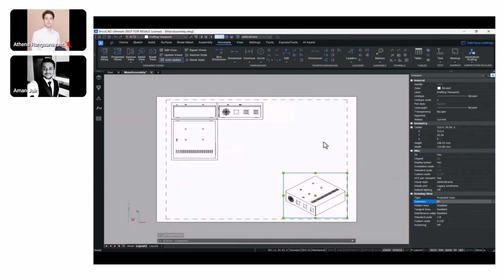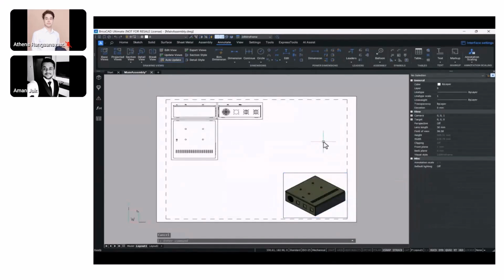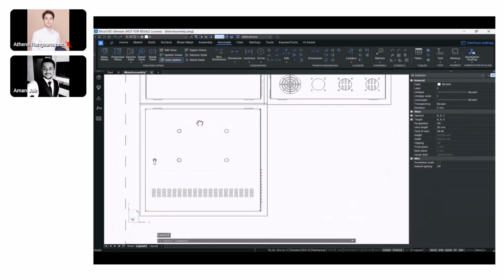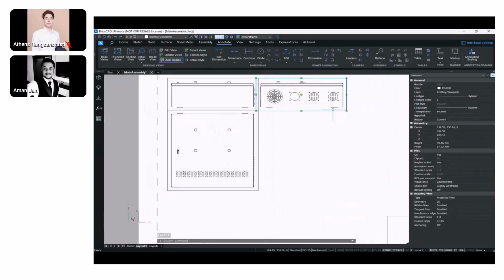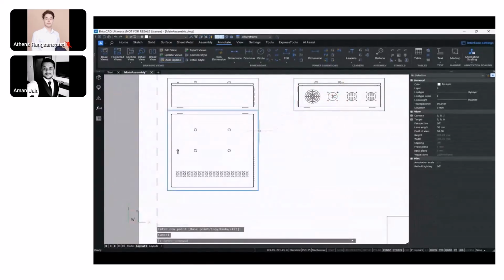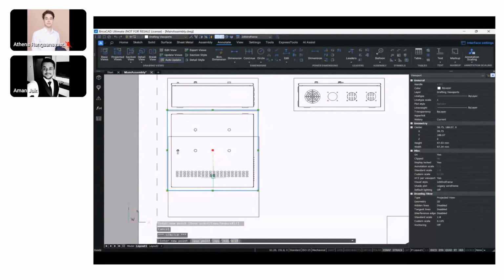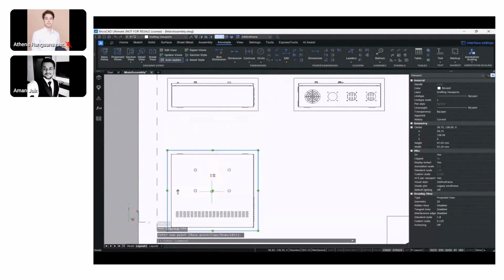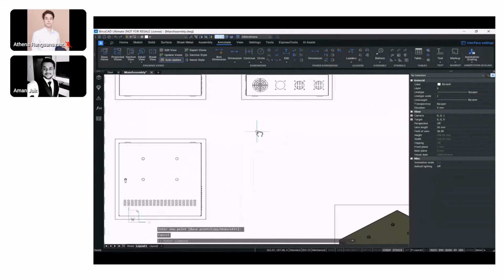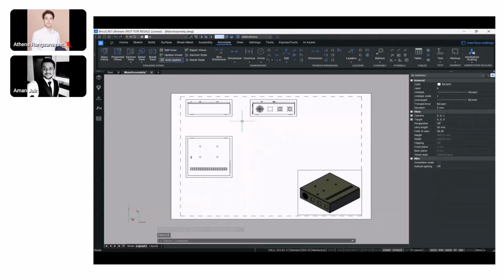So any change in the 3D model whatsoever would update the 2D drawing representations inside BricsCAD. Okay, and again, these are all in DWG, right? So the 2D representations that we have created are in DWG. The 3D models that we have created are in DWG. How does that help? The transition that happens from 3D to 2D or even from 2D to 3D is seamless,